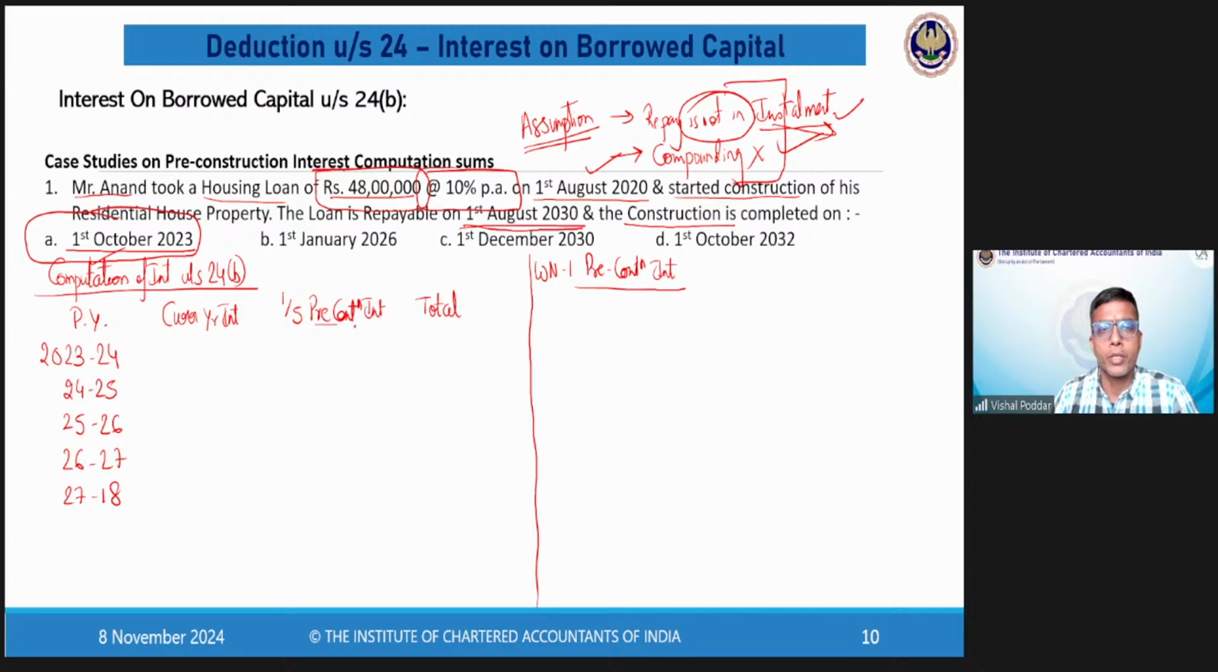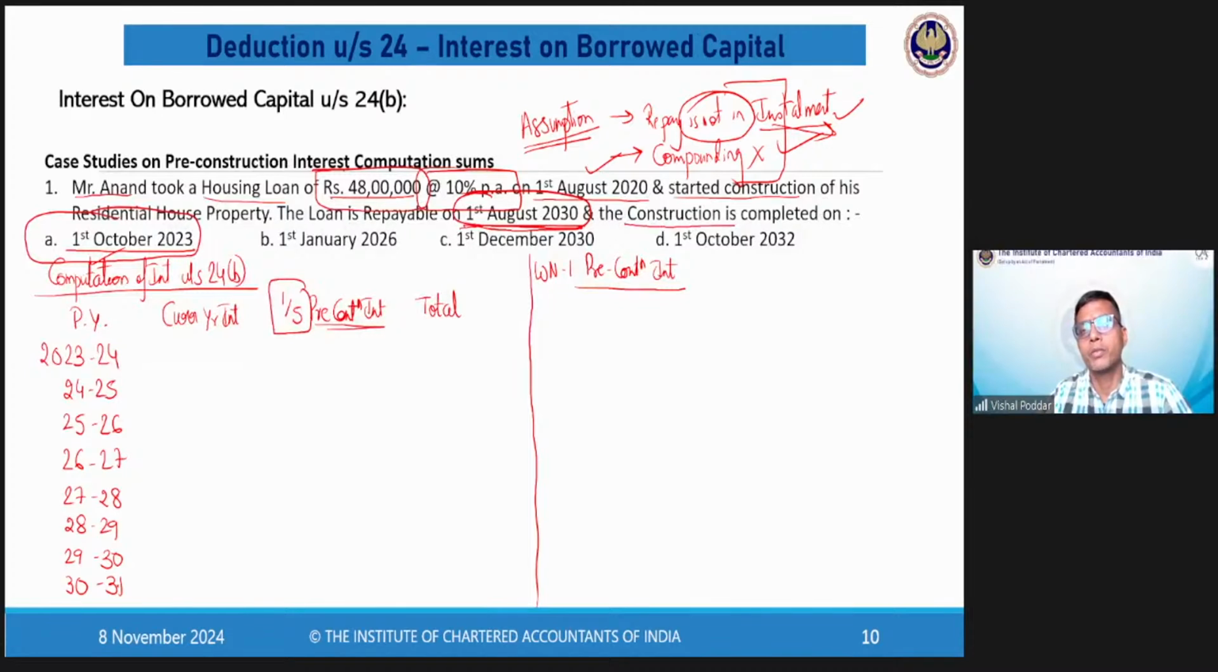Because your pre-construction, which is allowed in 5 installments, 1/5, will anyway continue for 5 years. So 5 years is minimum. Still, it may further extend depending on what? Depending on the repayment of loan, because till date the loan continues, the interest will continue. So as you can see, in this case, case A, my interest would continue up to the financial year 3031, which is the last year of my loan.